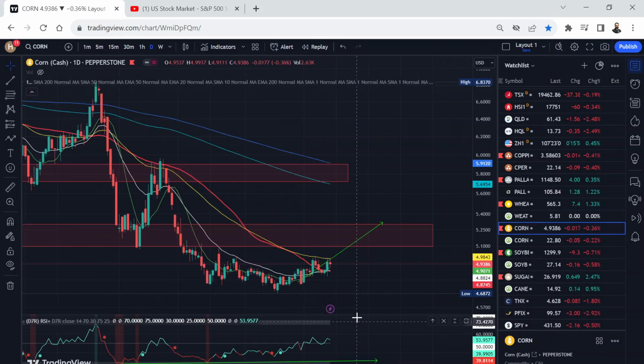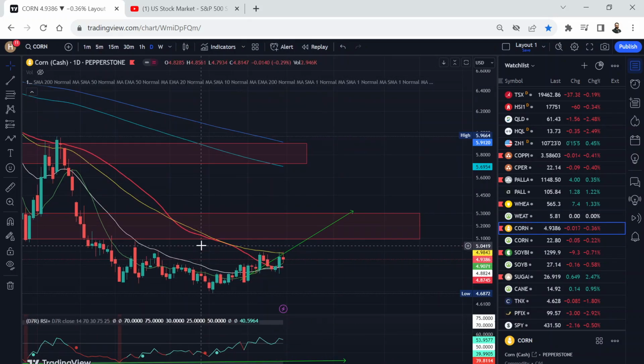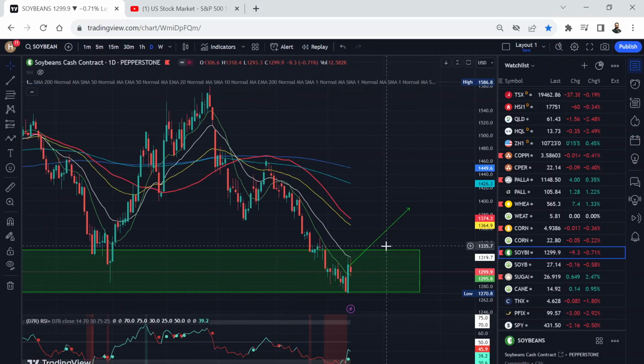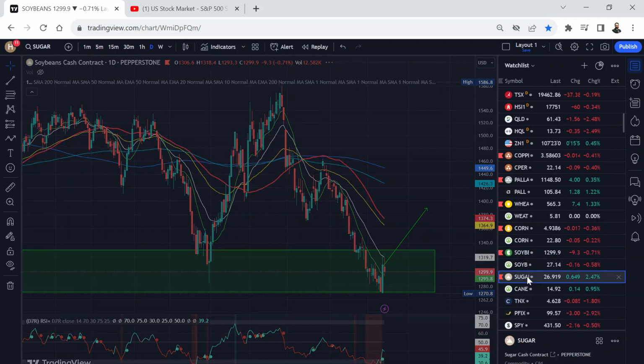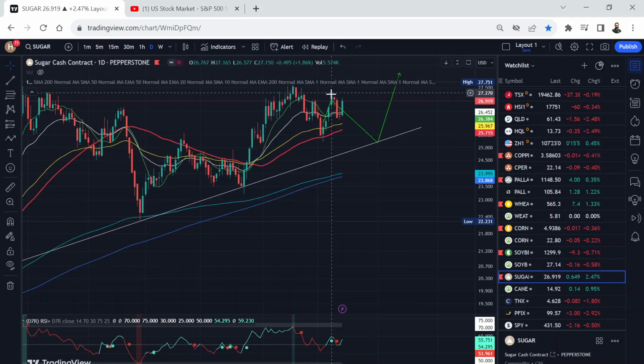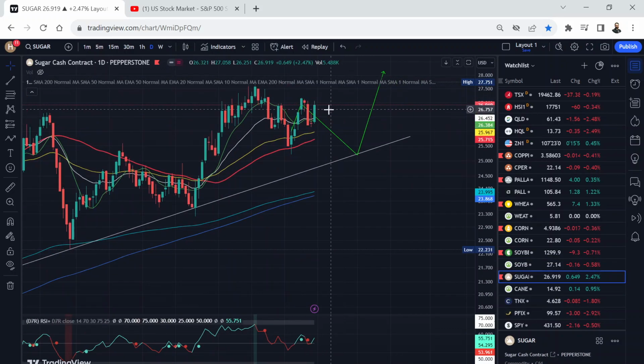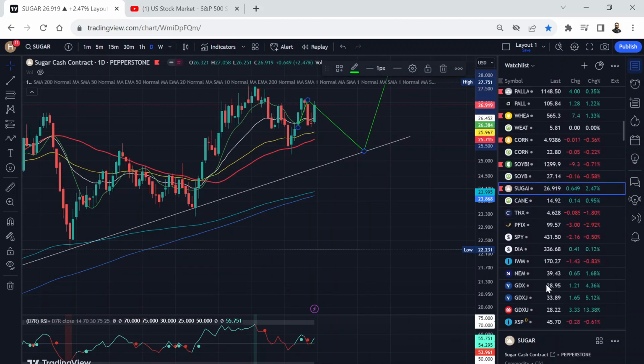Corn also trying to form a bottom, finding support on these moving averages, consolidating, getting ready to bounce. Soybeans also near support line, looking to bounce. Sugar is above all moving averages, but I really wish sugar can come back to the support line and then bounce, but we'll see.